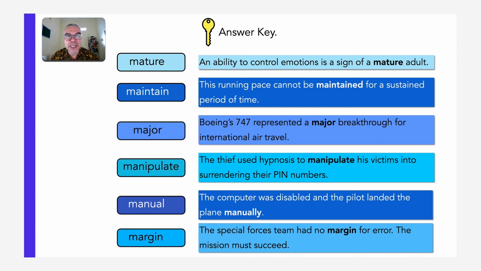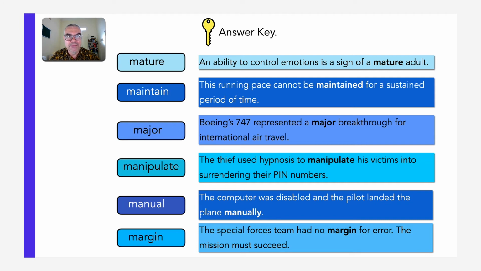Then we have manipulate. The thief used hypnosis to manipulate the victims into surrendering their PIN numbers. And then manual. The computer was disabled and the pilot landed the plane manually. And last in this group, we have margin. The Special Forces had no margin for error.